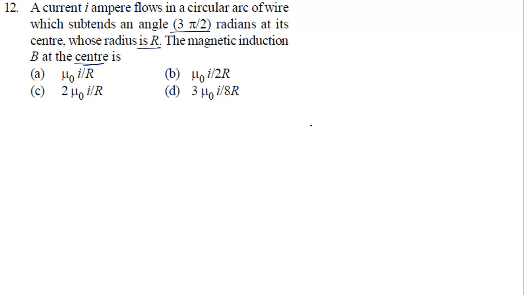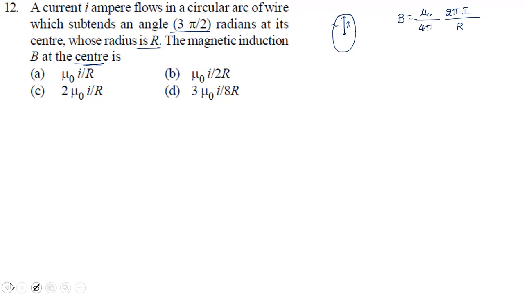Now I think I discussed with you, if there is a circular coil carrying current having radius R, what is the magnetic field we find at the center? B equal to mu naught by 4 pi, 2 pi I by R. Yes or no?